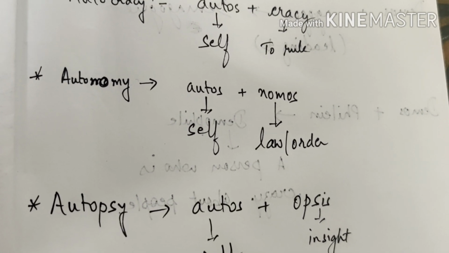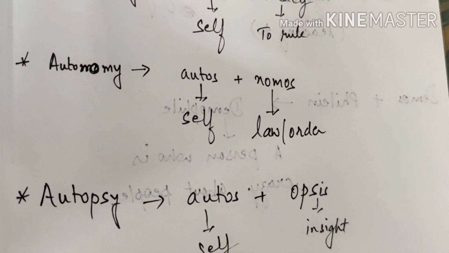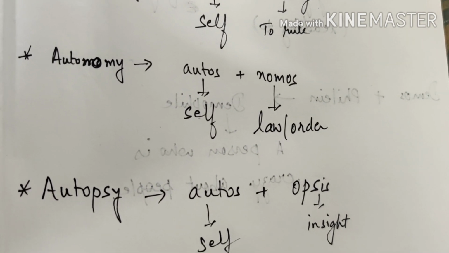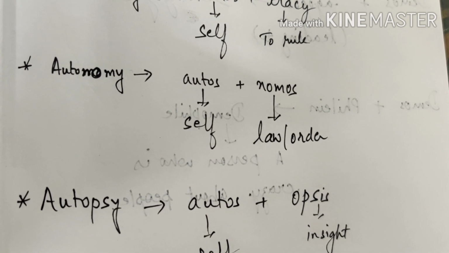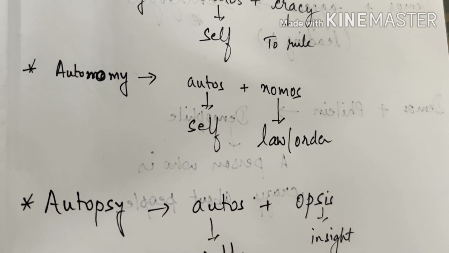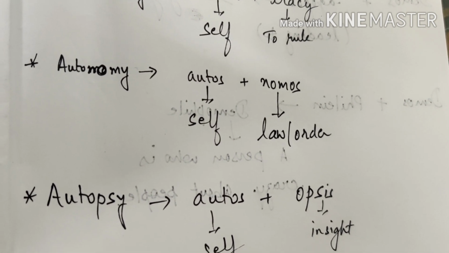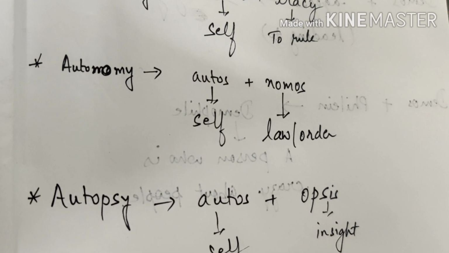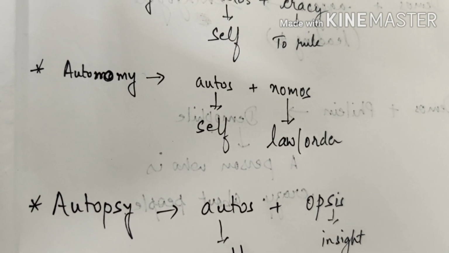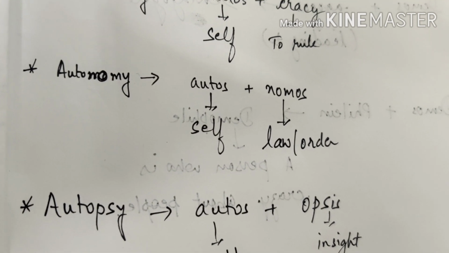Next word is autopsy. That comes from autos plus opsis. Autos refers to self or itself, and opsis refers to inside. Whenever there's a dead body, the police or the media or the doctors always go for the autopsy report. If the cause of the death is not known, then it's the autopsy report that helps in determining the reason behind the death of the person.